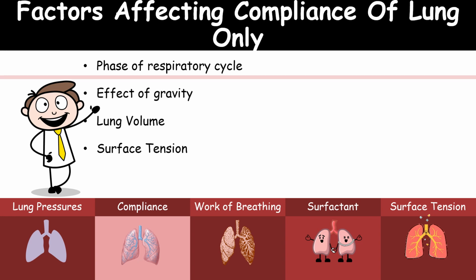So the next one is the lung volume. An individual with only one lung has approximately half the change in the lung volume for a given change in the pressure gradient. Finally, surface tension. If surface tension is high, as happens in the absence of surfactant, more pressure is needed to distend the lung. So the compliance is decreased here.